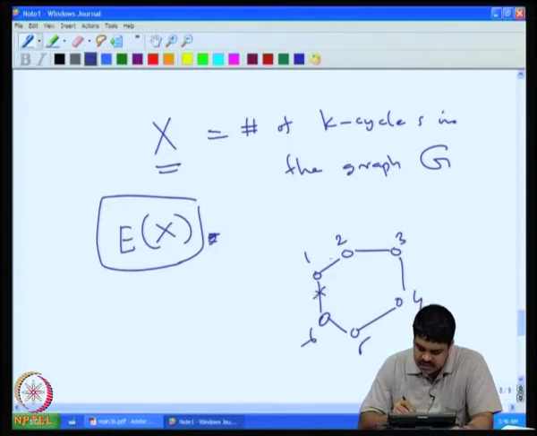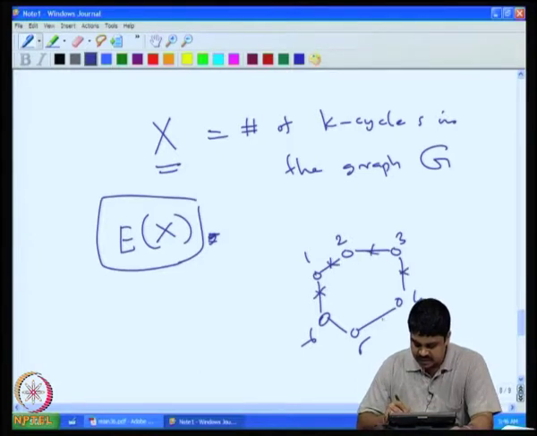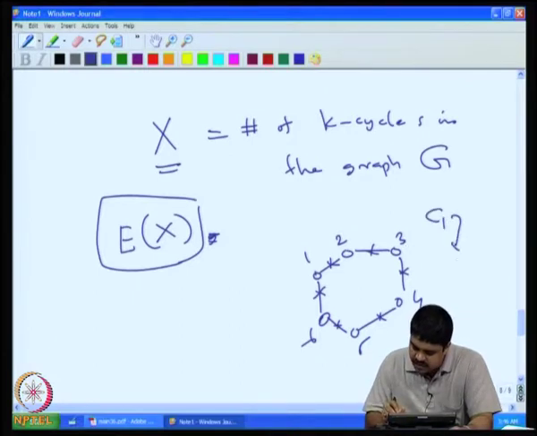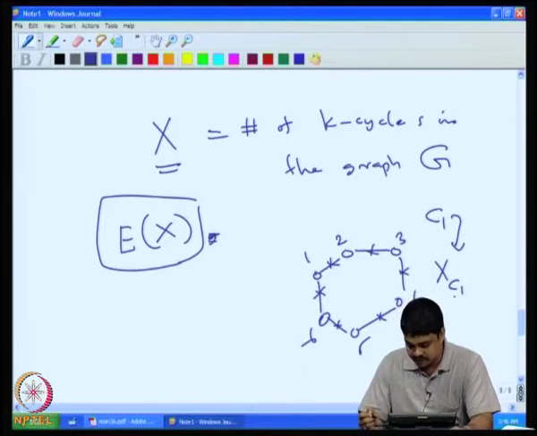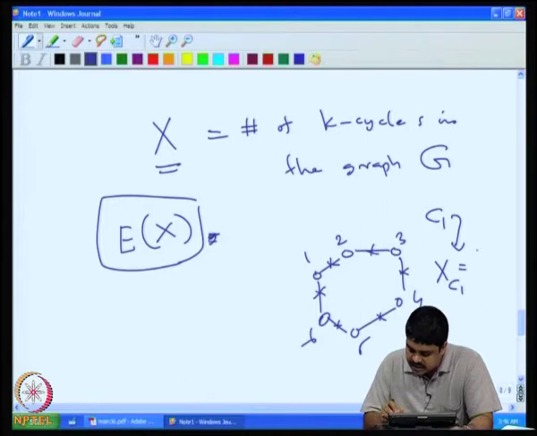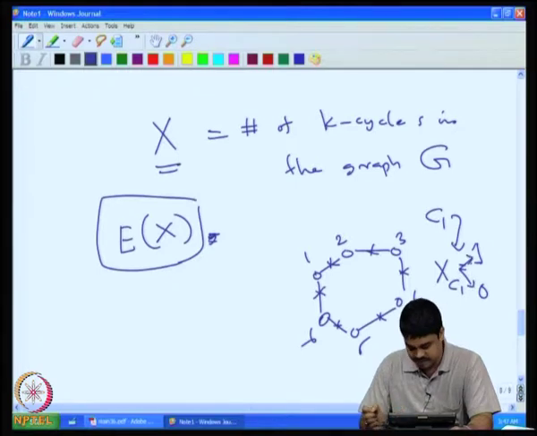If all these edges are present in the random graph that we have selected, then this k cycle is present in it. So you can call it C1, and associated with C1 I can define a random variable X_C1, equal to 1 if all the possible edges have appeared here, and otherwise equal to 0. It is a 0 or 1 variable.